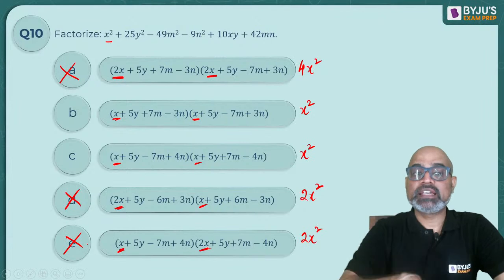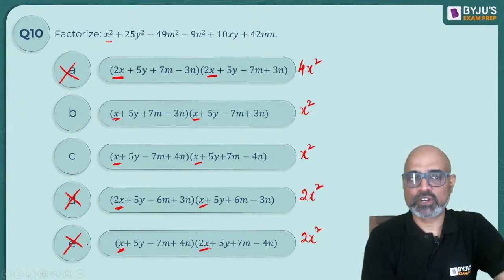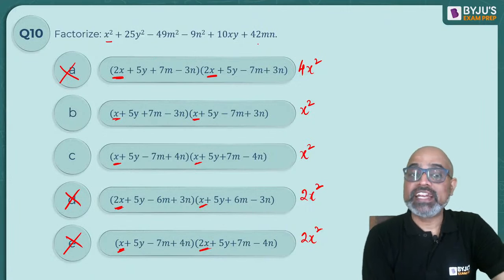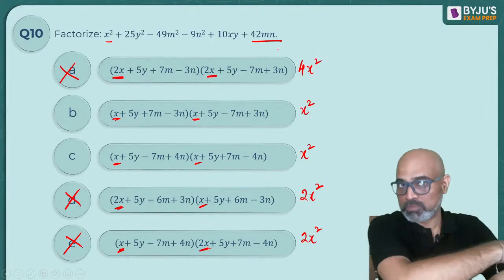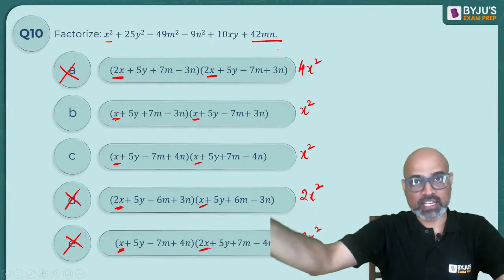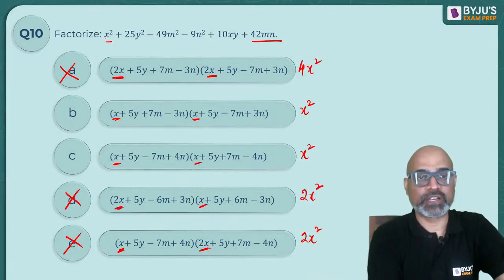Now between b and c, we need to figure out the other part. Okay? Then you will straight away go to the last component. Start from the left, then jump to the right, then go to the second left, then jump to the second right, because it's easier that way.